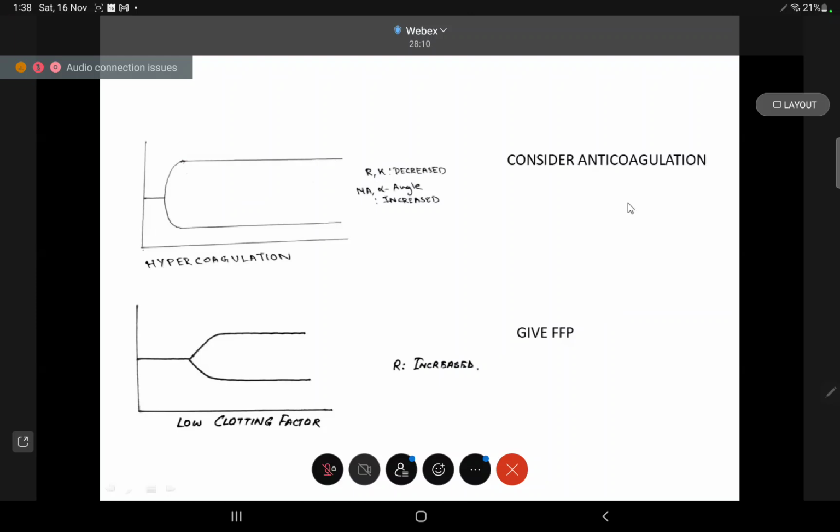For hypercoagulation, which can occur later in the process, where the R and K are decreased and the MA or alpha angle is increased, we'll consider anticoagulants. If clotting factors are low, where R will be increased, we'll give FFP.